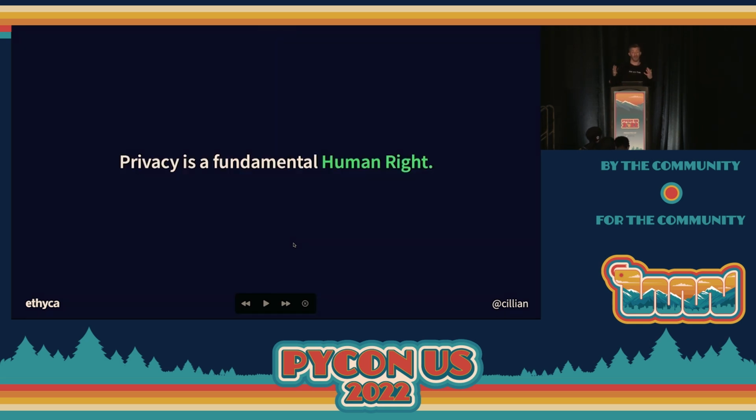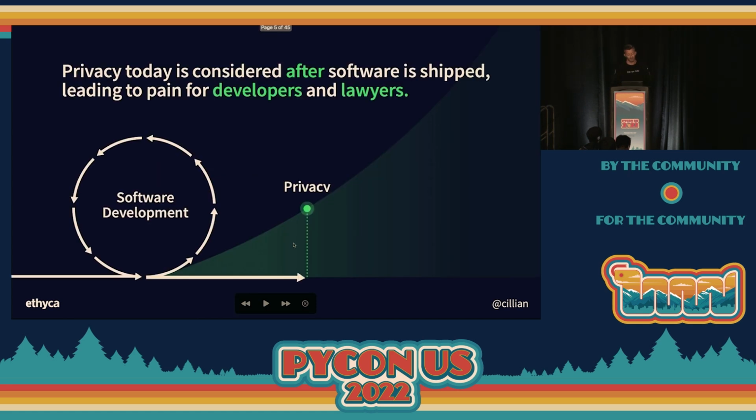This might seem obvious, but at Ethica, we're about 35 or 40 people, and we believe privacy is a fundamental human right. Everybody in this audience is probably going to agree to that. Privacy is a fundamental human right. But it turns out it's really, really complicated, particularly for engineers, right? It's a difficult thing to do well. So we care about it, but it's difficult.